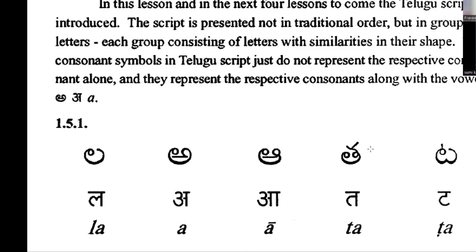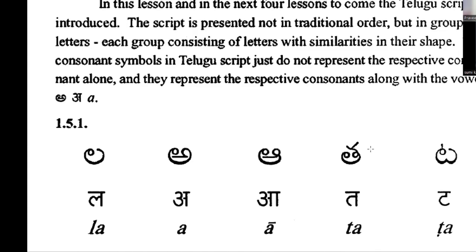Okay. Now let's see the next sentence. The consonant symbols in Telugu script do not represent the respective consonant alone, and they represent the respective consonant along with the vowel. Here, what they are teaching is that a consonant sound cannot sound like a full letter sound without the vowel sound. So basically, in Telugu, all the consonants are like this: k, g, ch, p, t, half sounds only.